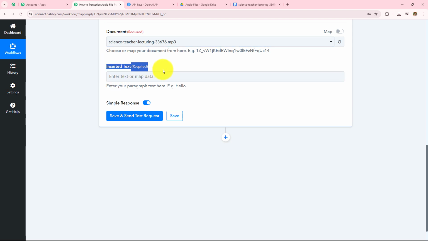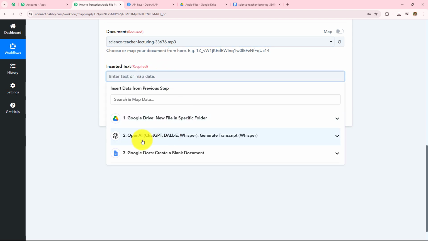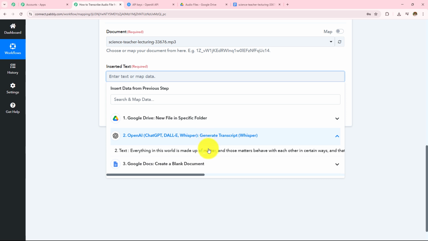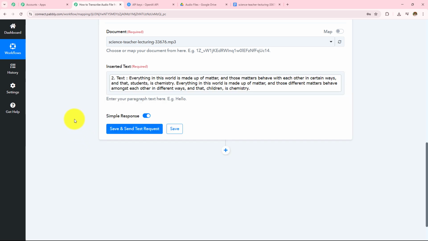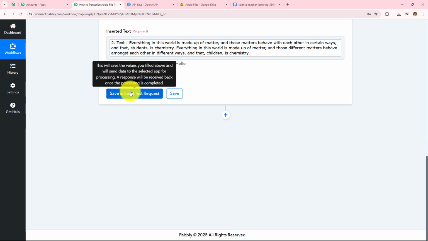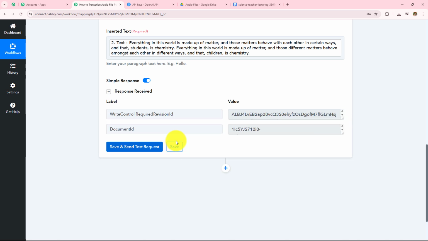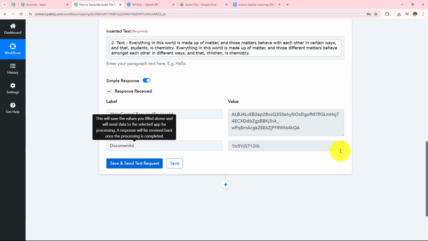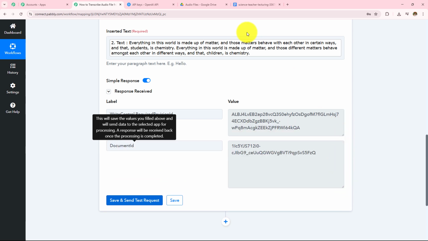Next, I have to insert the text. So here we have received the response from my OpenAI. So this is the text which I want to enter in this particular Google Doc. Here I have selected my document and inserted or mapped the text, and now I'm simply going to click on the save and send test request. So here we have received the response. Now let's quickly open my Google Doc and check whether text has been added there or not.